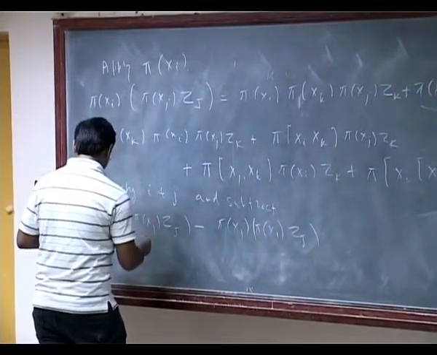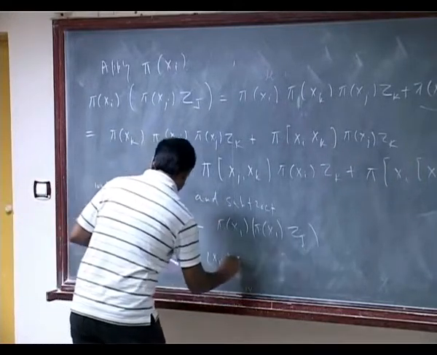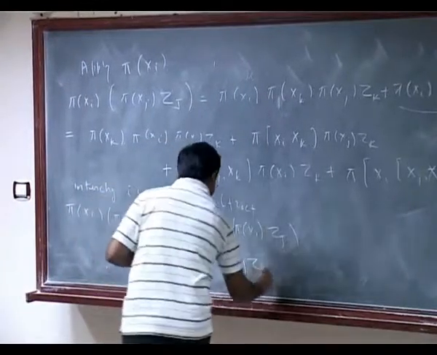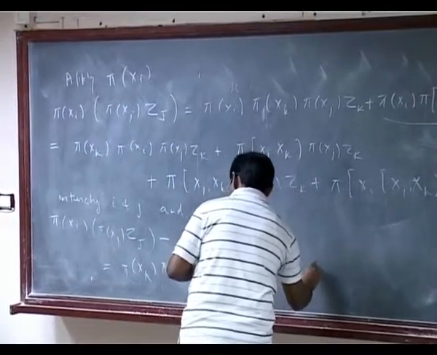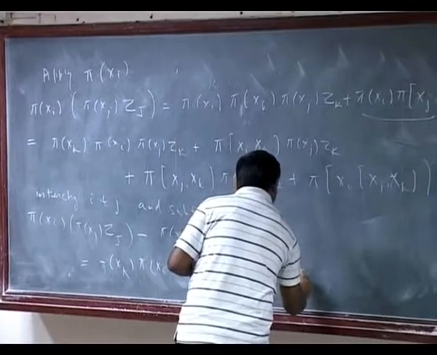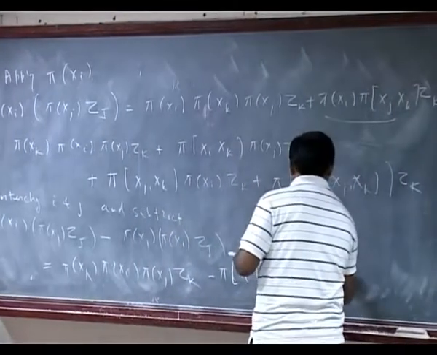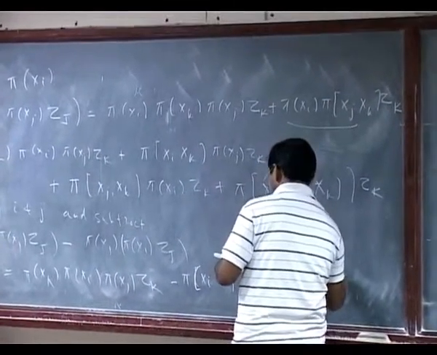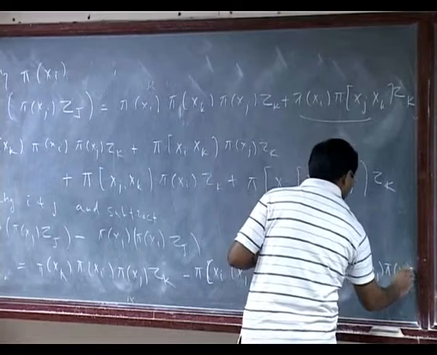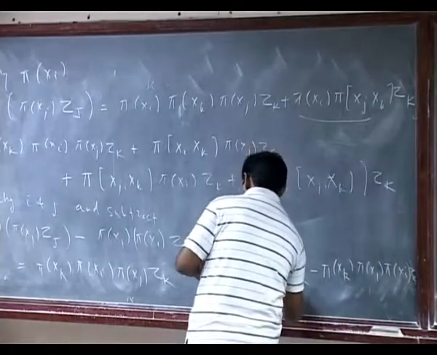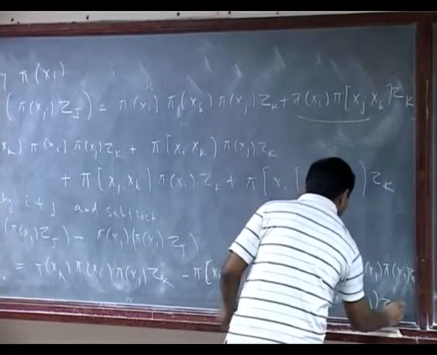So we are left with zk and minus zk minus pi of xk psi on zk on zk.